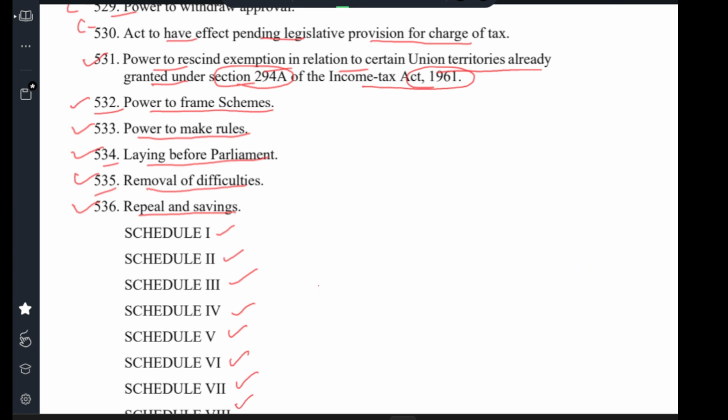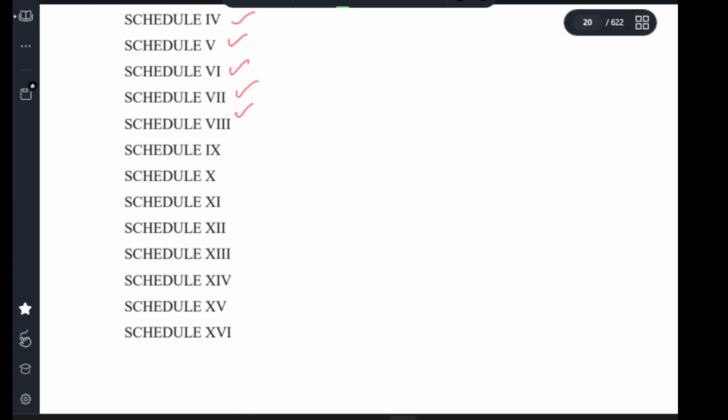Schedule 8, Schedule 9, Schedule 10, Schedule 11, Schedule 12, Schedule 13, Schedule 14, Schedule 15, Schedule 16. These are all the schedules as per the new Income Tax Bill